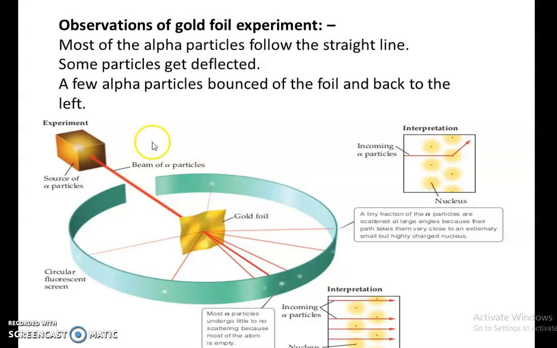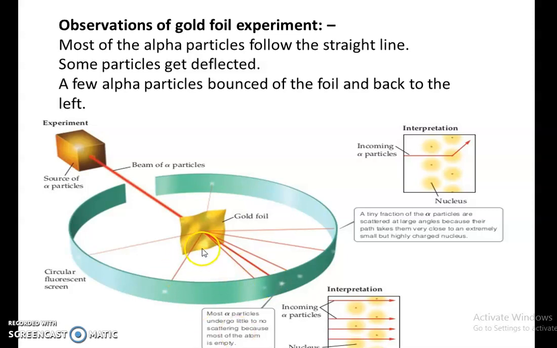The main observation was that most of the alpha particles follow a straight line. You can see the red line which is going straight. Some particles get deflected, and a few particles bounce back off the foil, back to the left, to the point itself. Most of the particles undergo little to no scattering because most of the atom is empty. This is the first conclusion that came from the gold foil experiment.